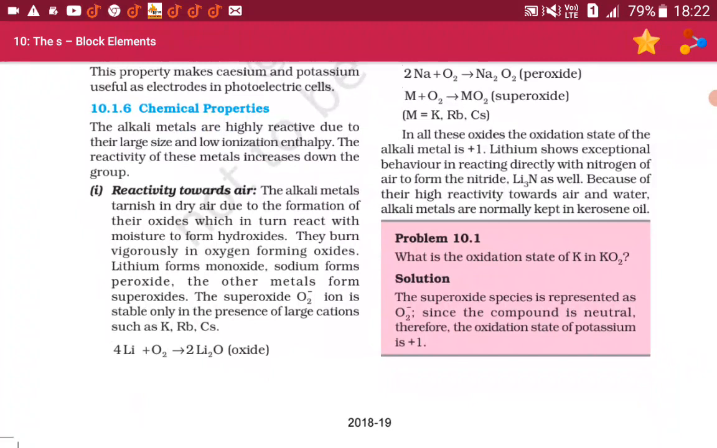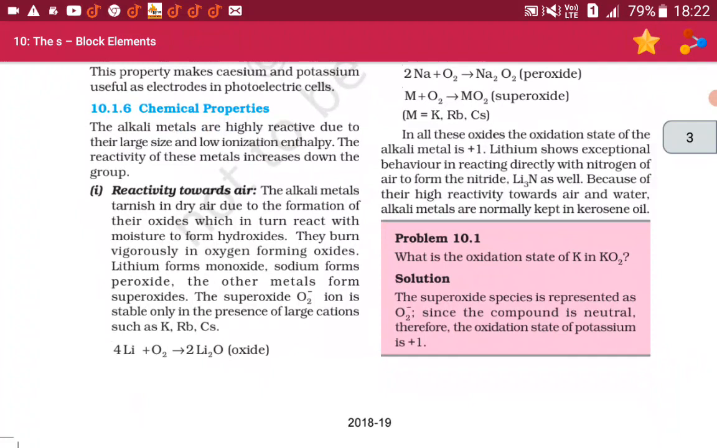The alkali metals tarnish in dry air due to the formation of their oxides, which in turn react with the moisture to form hydroxides. They burn vigorously in oxygen, forming oxides. Lithium forms monoxide, sodium forms peroxide, and other metals form superoxides. The superoxide O2- ion is stable only in the presence of large cations such as K, Rb, and Cs.